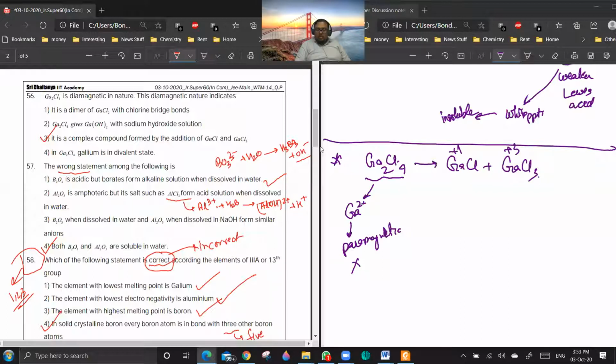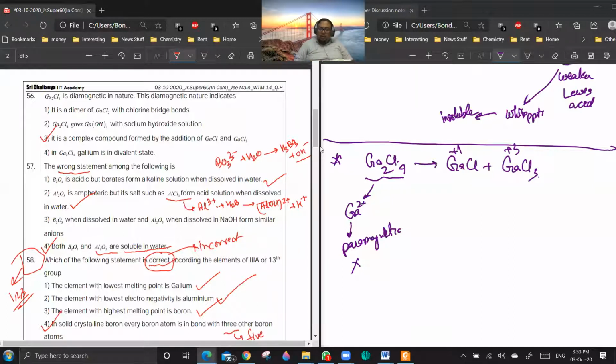The solution will be acidic. So this is also a correct statement. B2O3 when dissolved in water and Al2O3 when dissolved in NaOH form similar anion. Al2O3 is insoluble in water. It is an inert layer, it won't react. So the fourth is incorrect.